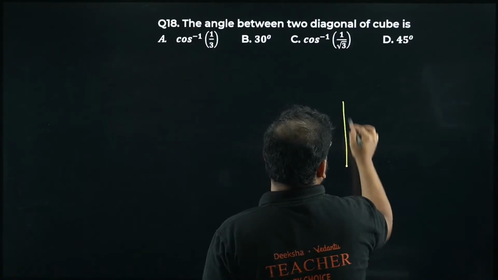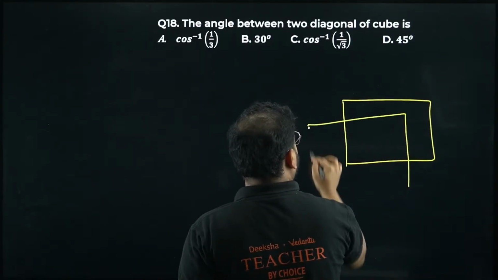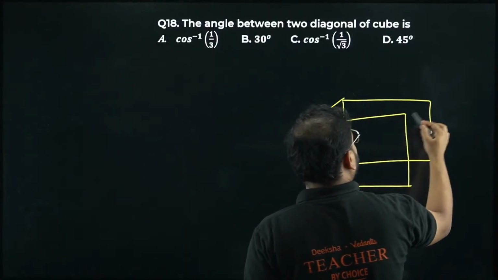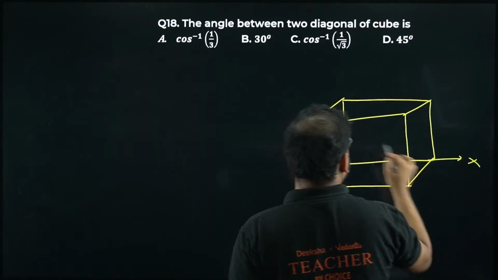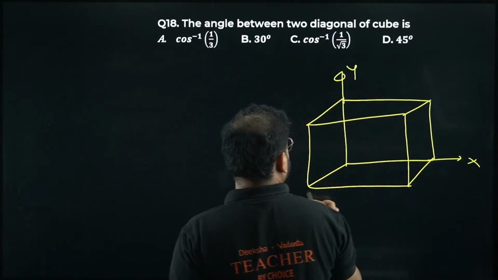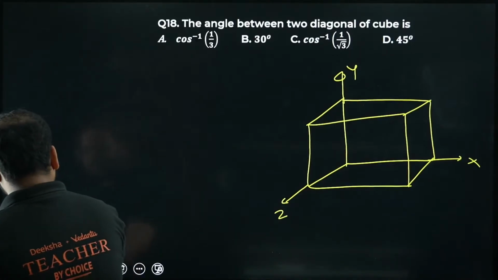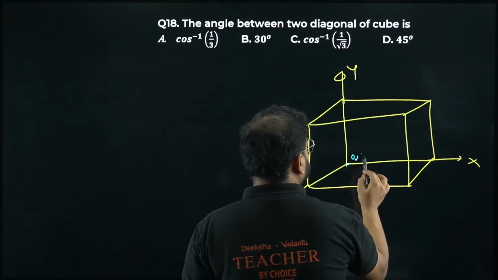Let's draw a cube. So we have this as the cube, right? I have to take the coordinate axes. So we'll do that. This will become, let's say, my x-axis. This is my y-axis, and this is my z-axis. Now the corners: if you check the corners, what I have over here, this is the origin, so 0, 0, 0.